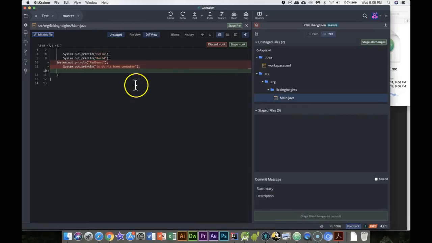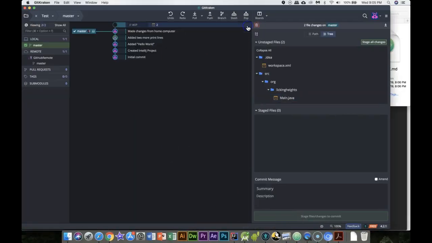I look at GitKraken. If I fetch, we already have, see, this is now starting to look a little scary because now I have where I deleted the first two lines and it's not even having the same line because my work in progress is already different.